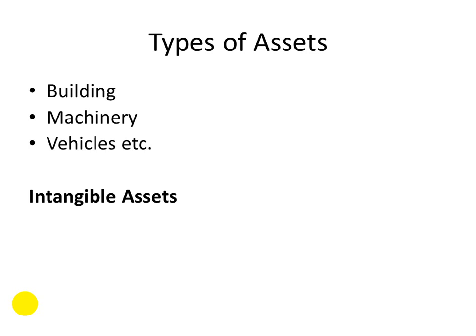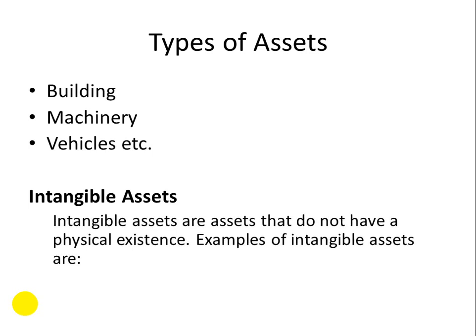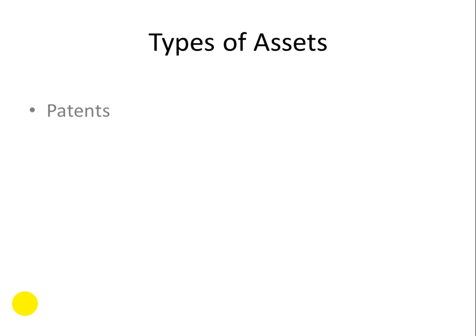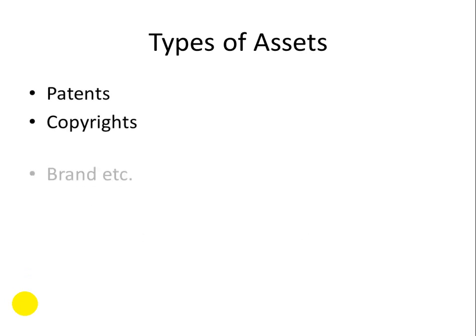Okay, the third type of assets is intangible assets. Like its name suggests, intangible assets are assets that do not have a physical existence. Examples of intangible assets are goodwill, patents, copyrights, and brand, etc. Actually, these assets have no physical shape and no physical existence. That's why these are called intangible assets, and this is one of the kinds of assets.